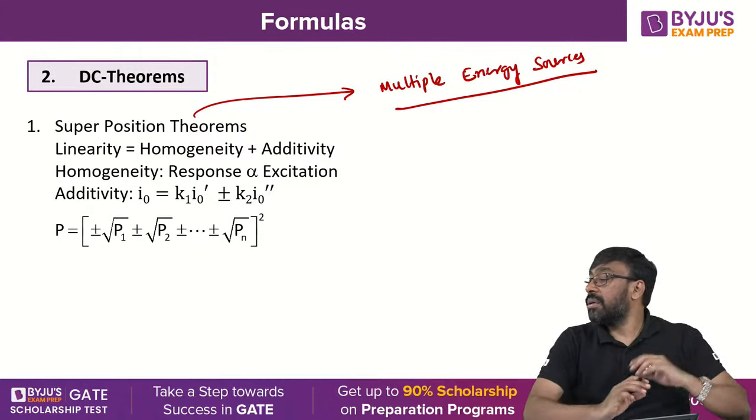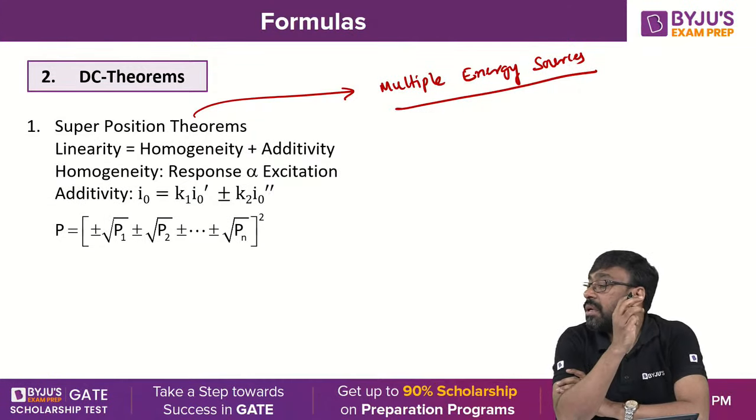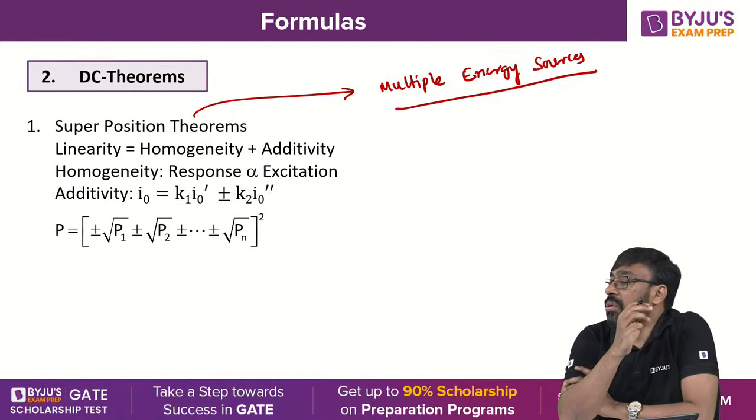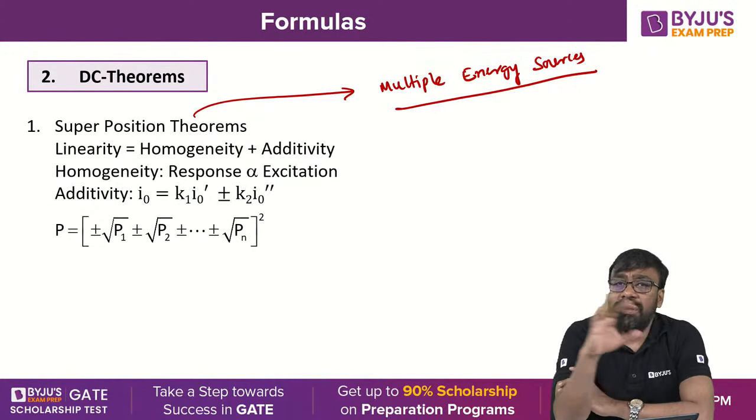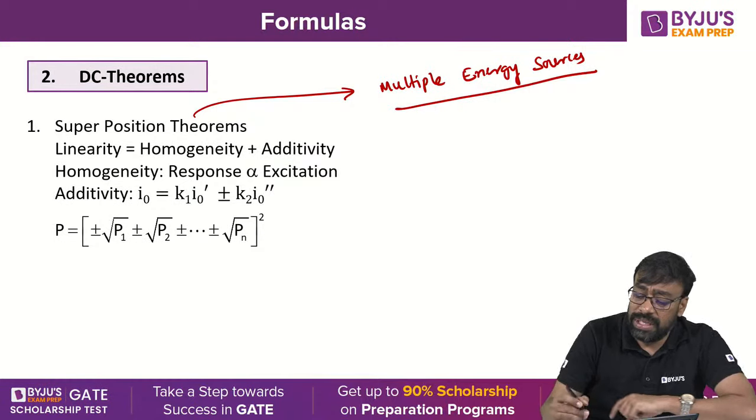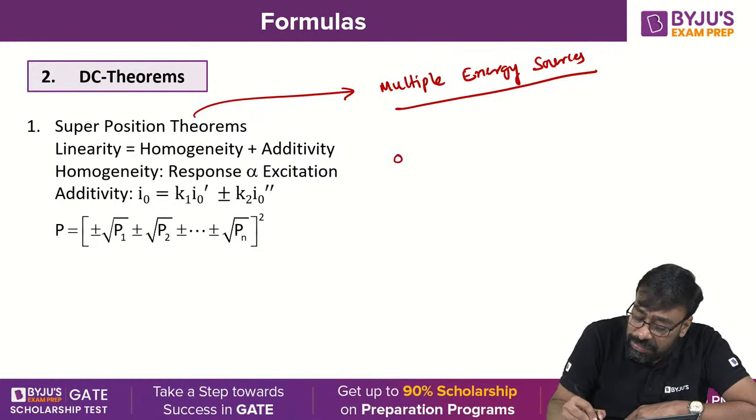But what about, yes sir, is a planar network nothing but a 3D shape? No, a planar network is not a 3D shape. Planar network means what? For example, you have a network like this.